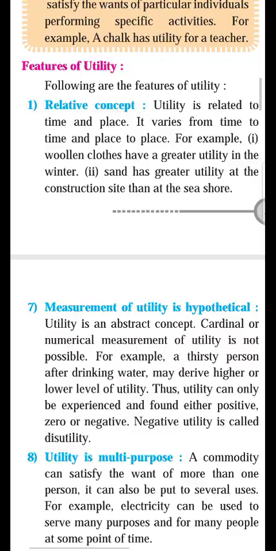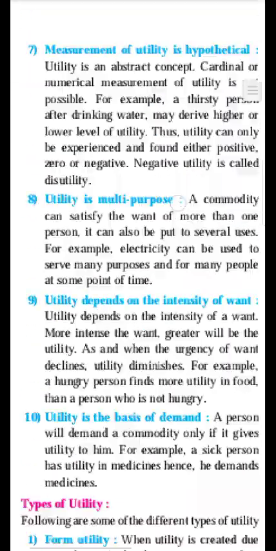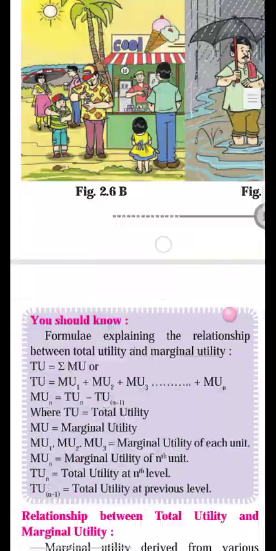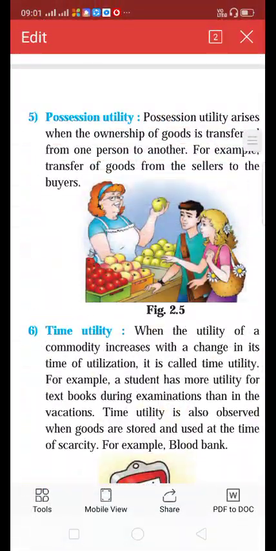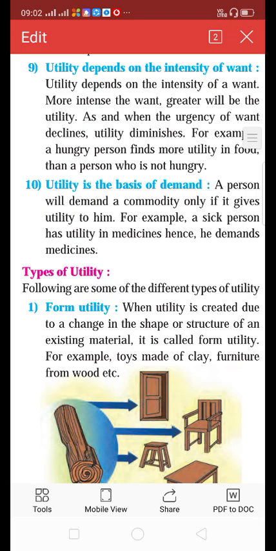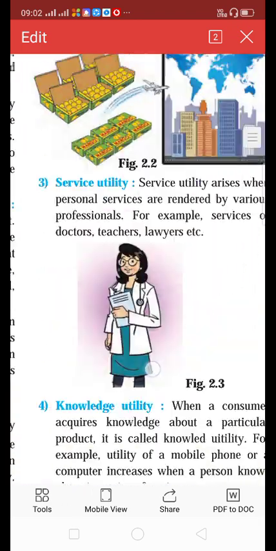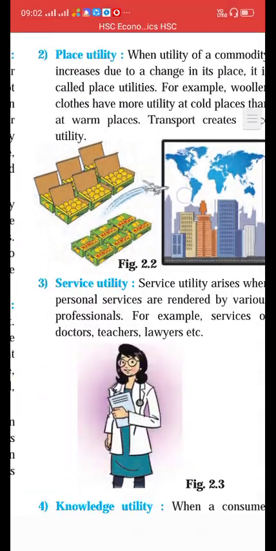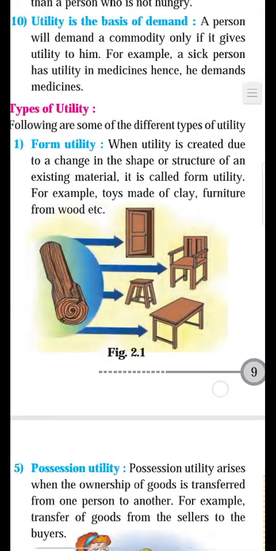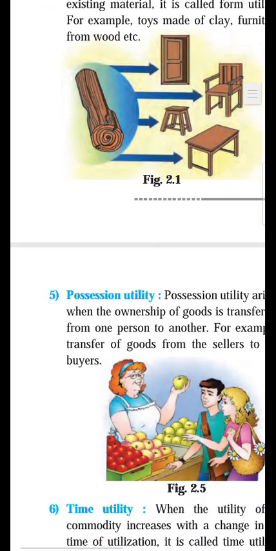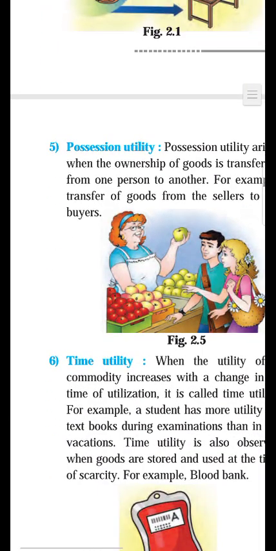Form utility, place utility, service utility, knowledge utility, possession utility, and time utility. Here the sequence of the types is a little bit changed.